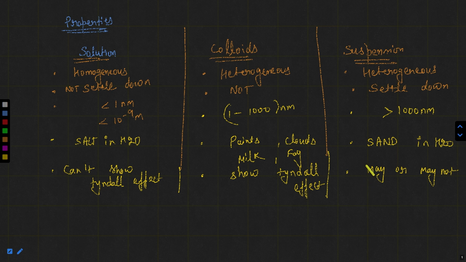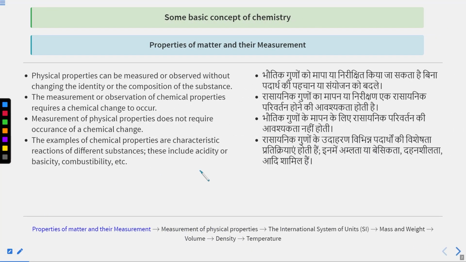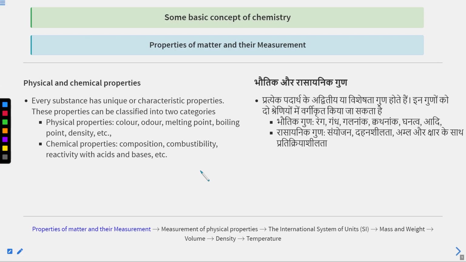Similarly, a solution cannot be separated by using the filtration process, by filter paper. For colloids, there is a special filter paper, and we can separate the colloids. And suspension particles can be separated by using the filtration process. So this is about the properties of suspension, colloids, and solution.